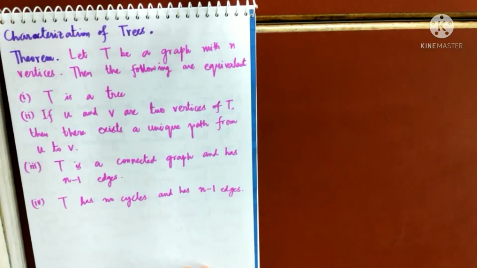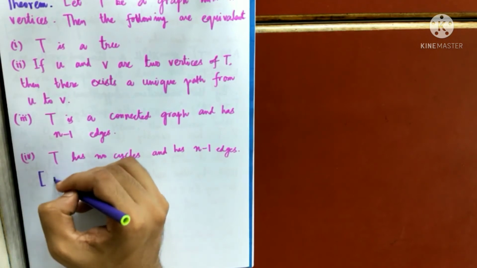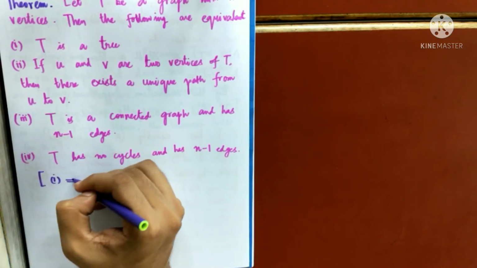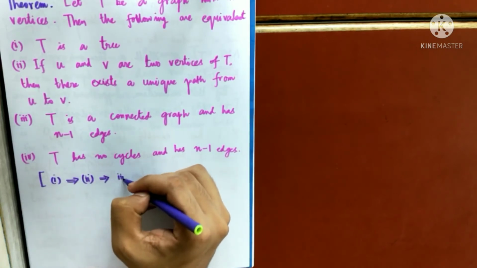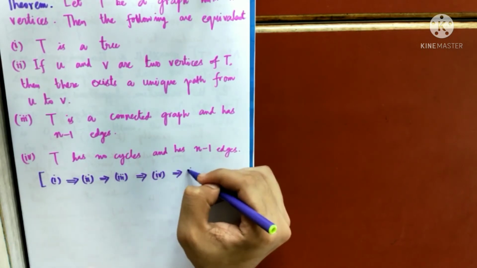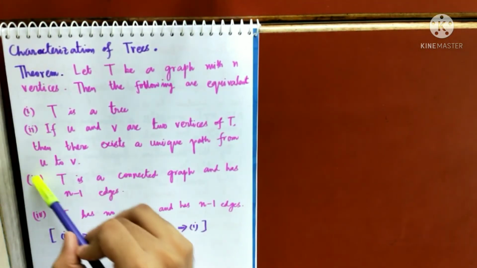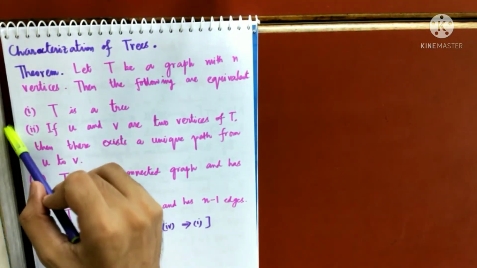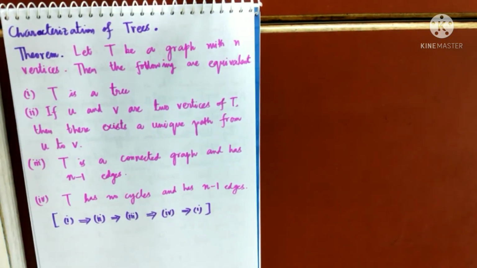So very strong characterization. So we'll first prove it. Now what is the idea of the proof? I'll first prove that 1 implies 2. 2 implies 3, I'll next prove this. 3 implies 4, I'll next prove this, and 4 implies 1. If this is done, they all will be equivalent. So 1 implies 2, 2 implies 3, 3 implies 4, and 4 implies 1. If this can be proven, I can say they are equivalent because all other conditions can be derived from here.